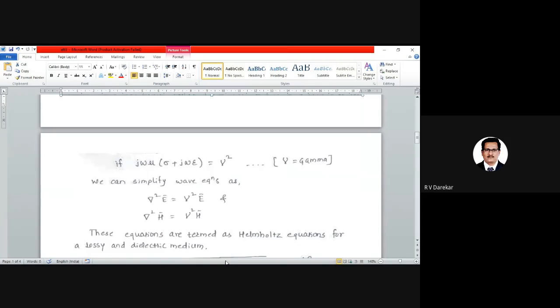Sorry, I'm back. So here we have to consider this whole constant value to be gamma square.